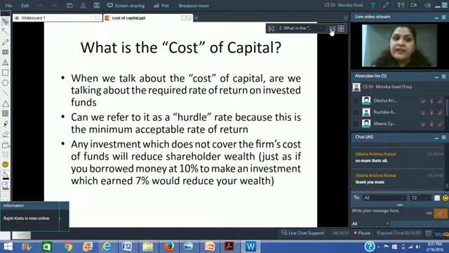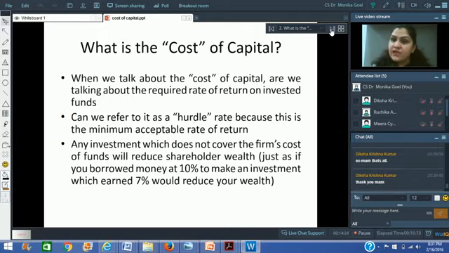So this is also called the required rate of return. It is also called the hurdle rate. Why is it called the hurdle rate? Because this is the hurdle that you must cross in order to get profitability. It is also called the minimum acceptable rate of return, because below this, the company would be making losses. So this is the cost of capital, the basic return that we want so that we are at a no profit, no loss situation.